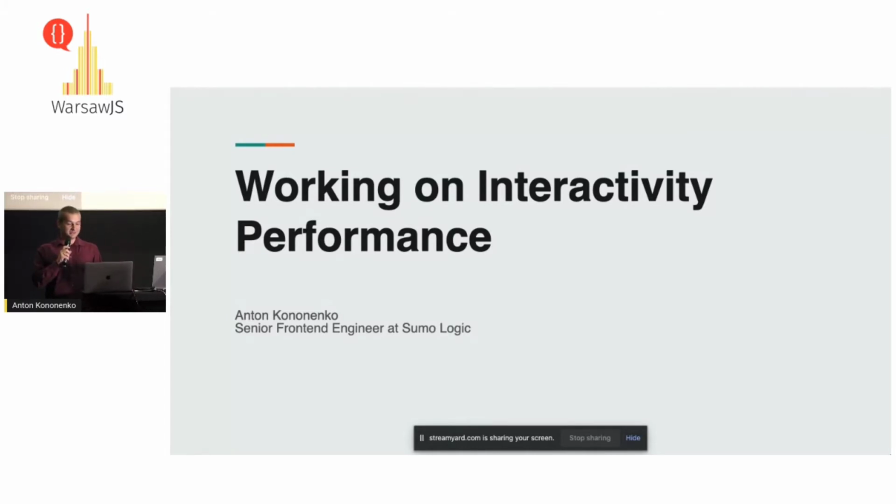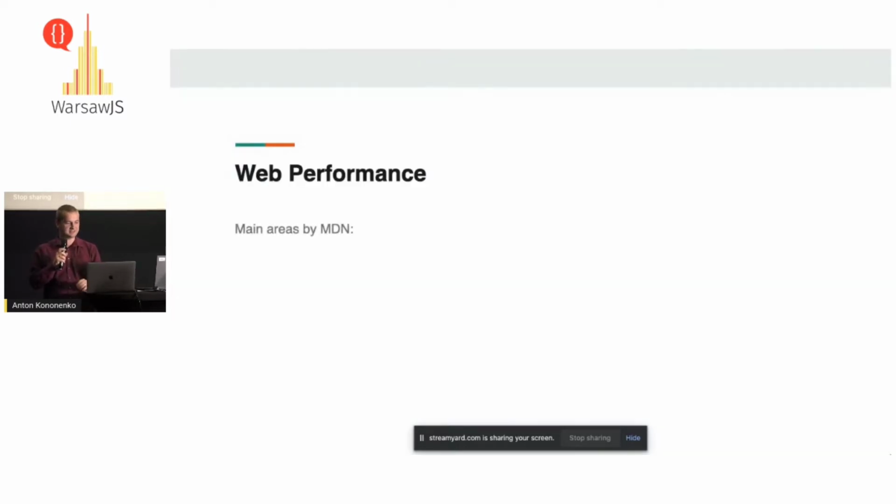So, working on interactivity performance. First of all, what is this and what is its place among other things in web performance? Basically, according to MDN, I trust MDN, we can split it into 5 areas which it covers. First, reduce the overall load time.